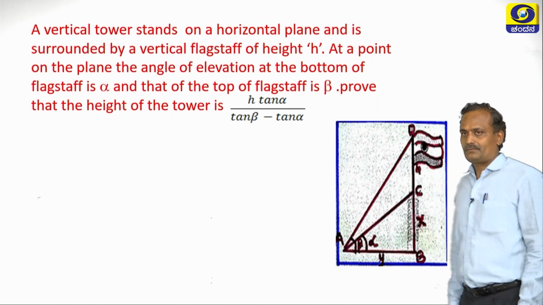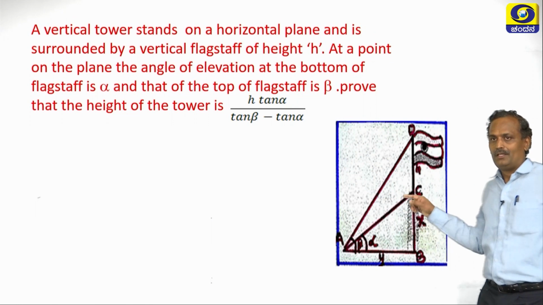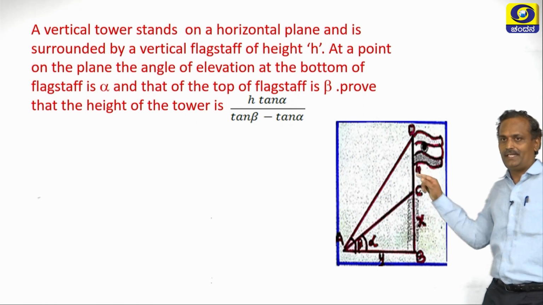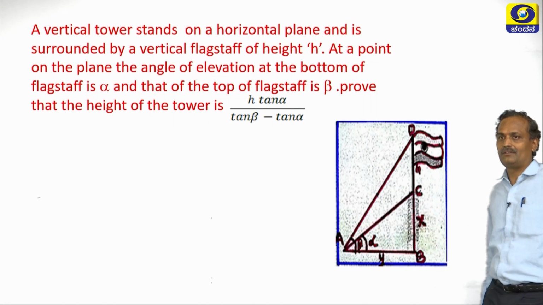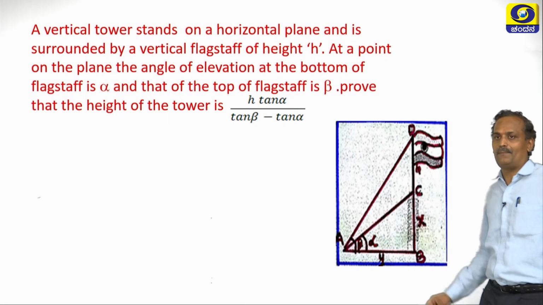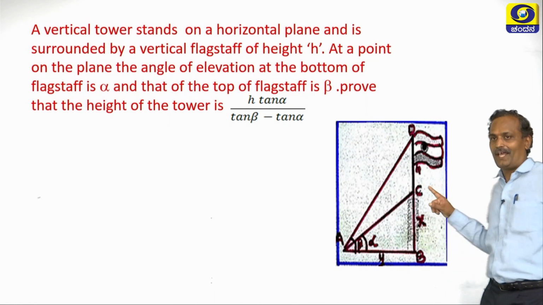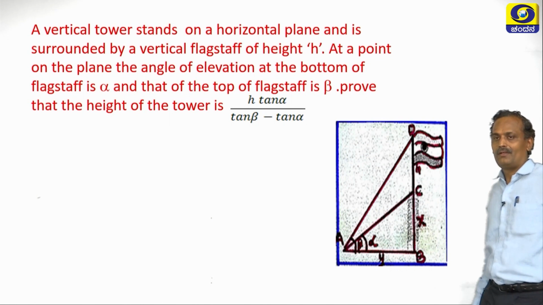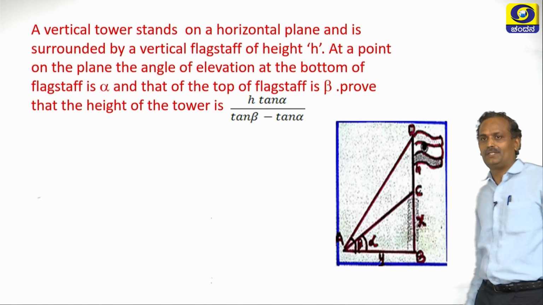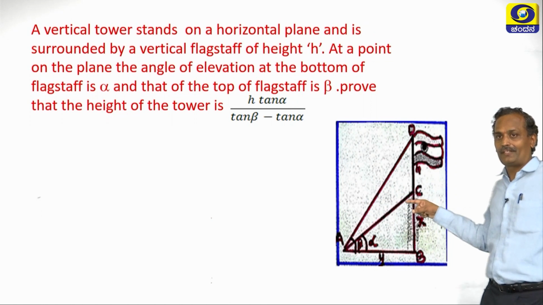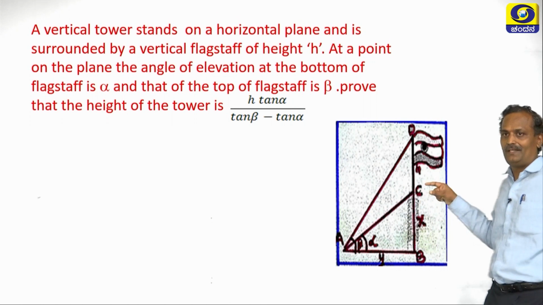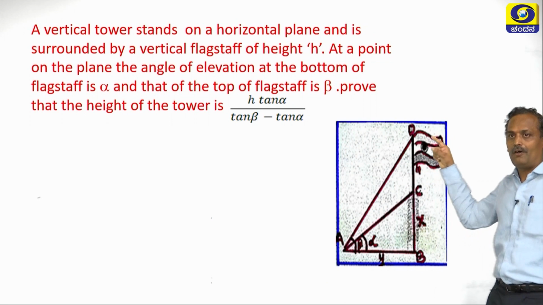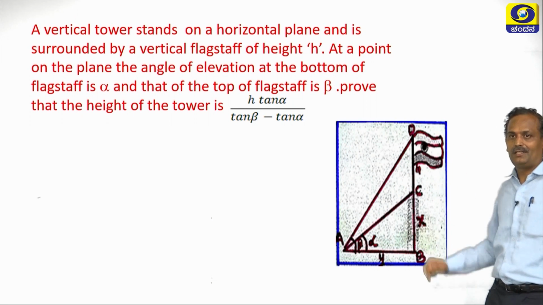So here in the diagram we can see there is a flagstaff CD. BC is the height of the tower. Flagstaff stands on BC. So the height of the flagstaff, it is given, it is h, and the height of the tower we have assumed as BC, it is x, and the person is at A. He is observing the bottom of the flagstaff at C, again he is observing the top of the flagstaff at D.